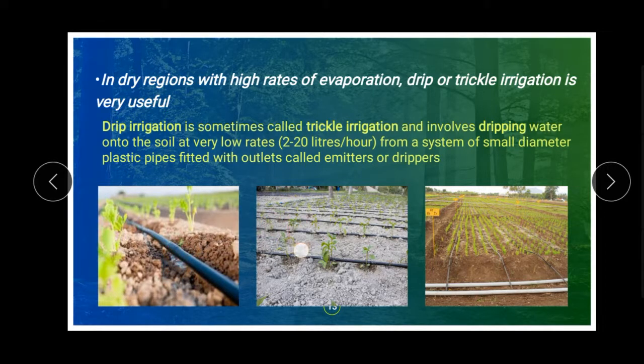Water is dripped there. Look at this picture, like this, using small pipes. In close view you can see it. So this is known as drip or trickle irrigation.